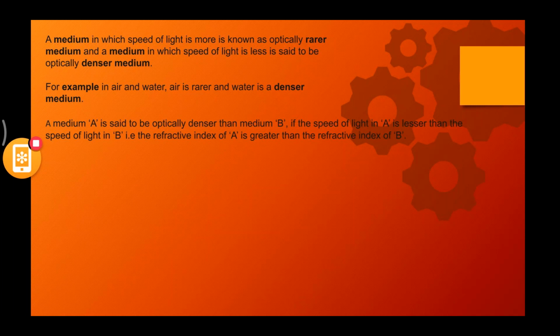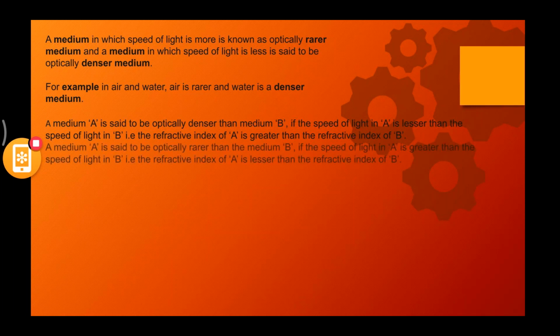A medium A is said to be optically denser than medium B if the speed of light in A is less than the speed of light in B, that is, the refractive index of A is greater than the refractive index of B. The same thing you studied in the first two sentences, we are applying to A and B. A medium A is said to be optically rarer than medium B if the speed of light in A is greater than the speed of light in B, that is, the refractive index of A is lesser than the refractive index of B.